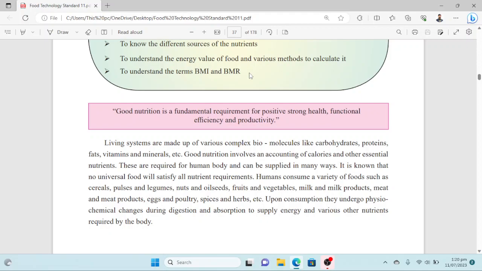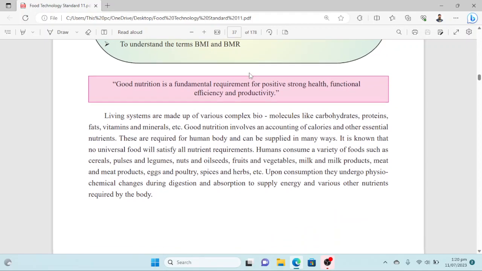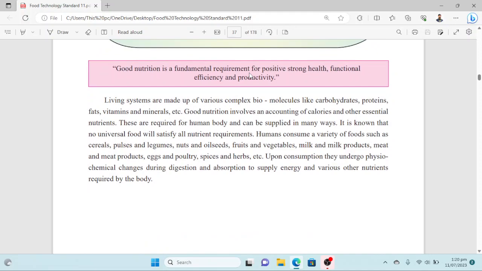We have to use cereals, pulses, legumes, nuts, seeds, fruits and vegetables, milk and milk products, meat products, eggs, poultry, spices and herbs. So that is the importance of selecting foods from different food groups.